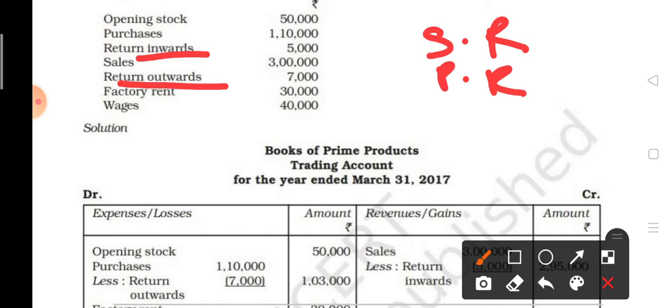So first of all, opening stock of 50,000 is given, on the debit side. Out of the purchases, you have to subtract the return outward, so 1,10,000 minus 7,000. After that, return inward means sales return, so it will be deducted from sales on the credit side. Okay. Next is factory rent. As I told you earlier, all the direct expenses you have to write down in the trading account. So factory rent is a direct expense, write it down in the trading account. Wages also you have to write down in the trading account.